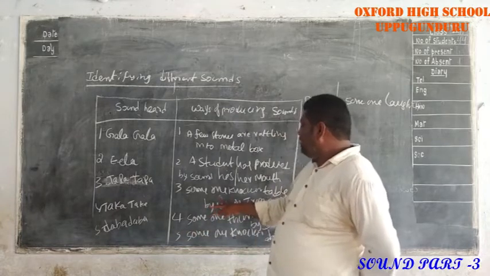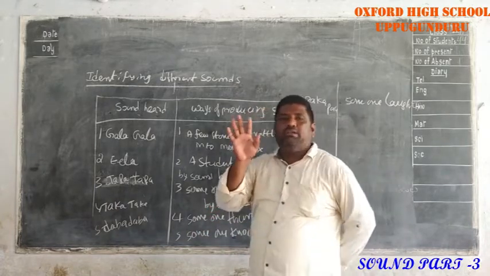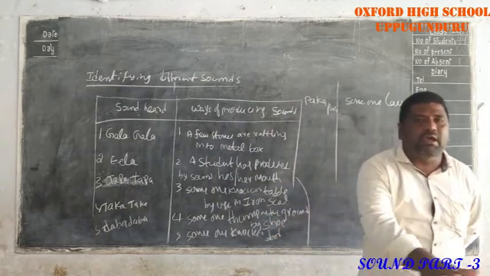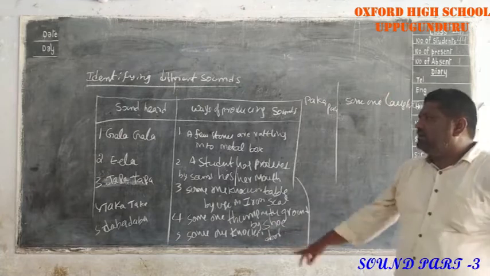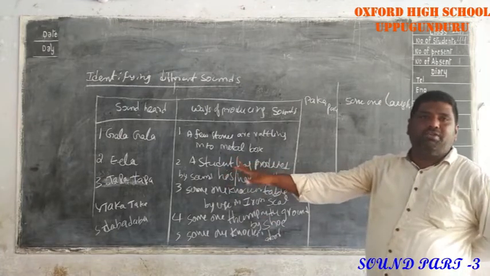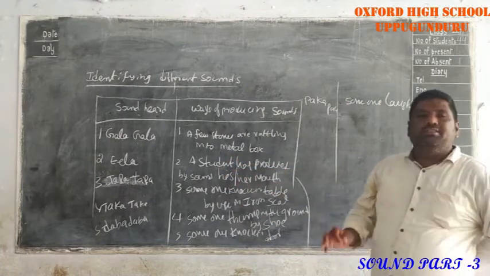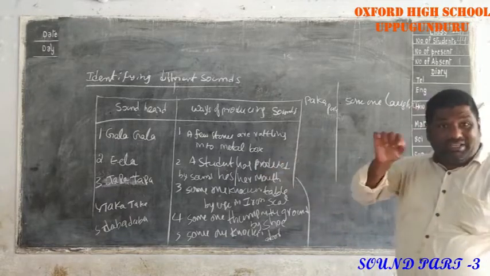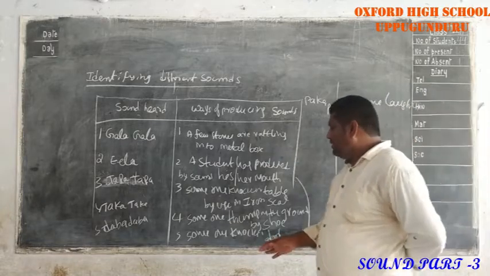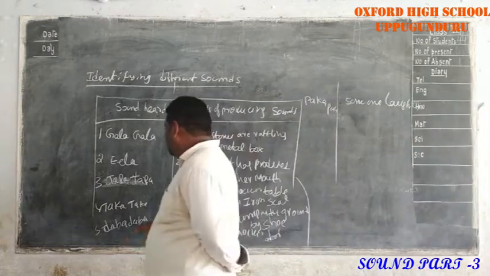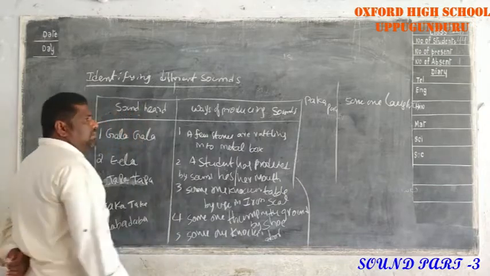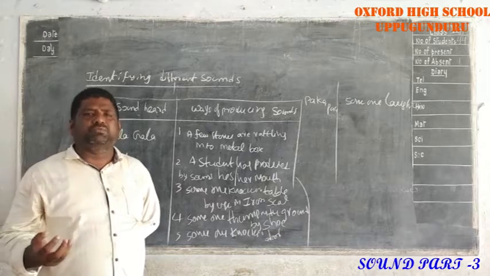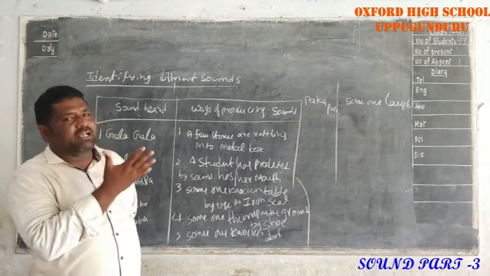Next, someone is striking the table using an iron scale. Which sound is coming? Tapa tapa sound is coming. Next, someone is thumping the ground using a shoe. Taka taka sound is coming. Next, someone is knocking the door. Daba daba sound is coming. Next, someone is laughing in our classroom. Paka paka sound is coming.